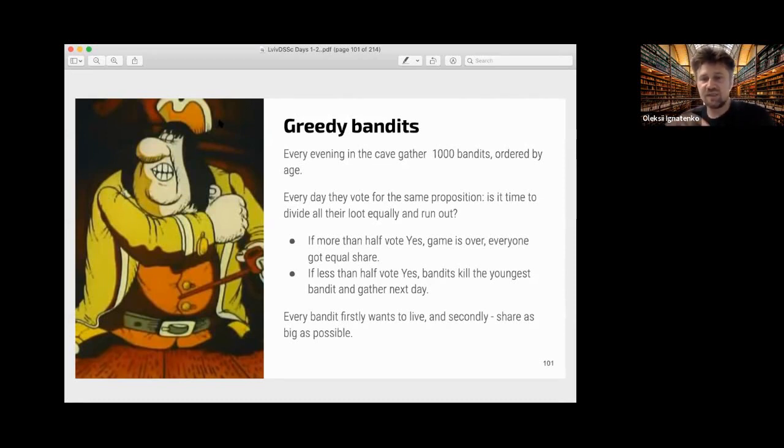So this game will surely end before the last bandit dies, because every day it's either finished or the number of bandits is reduced by 1. Every bandit firstly wants to live and secondly wants a share as big as possible. And this game can also be solved by using games in extensive form. But okay.